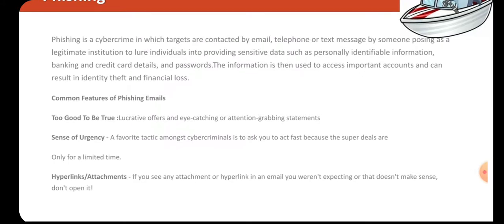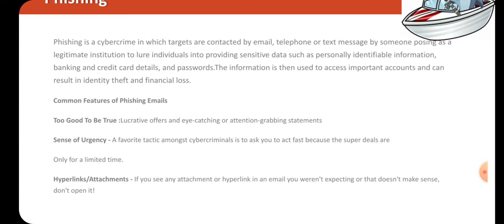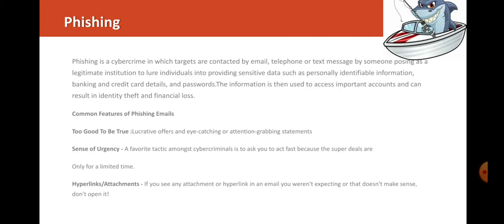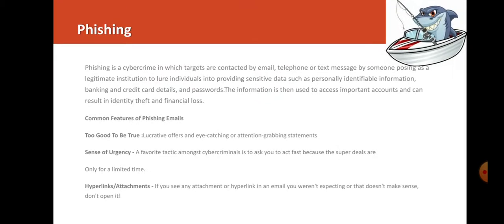For example, if you see information that is too good to be true, lucrative offers, and eye-catching, attention-grabbing statements. For example, an email saying that you are getting 1 crore of rupees. This is a lucrative offer. It cannot be possible, so this is a part of a phishing email. Another is a sense of urgency. Sometimes mails convey urgency, saying that if you do it today itself, only then will you get this offer.